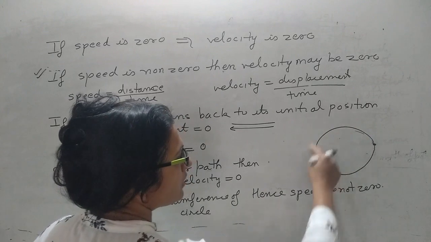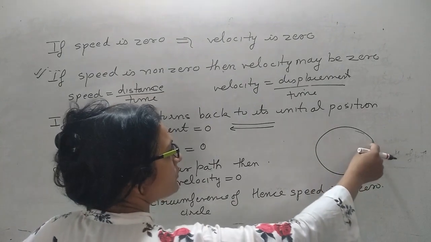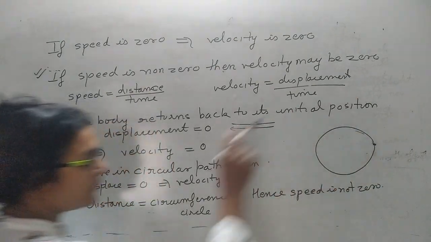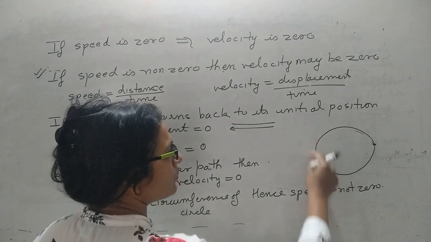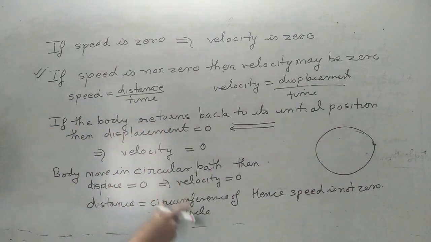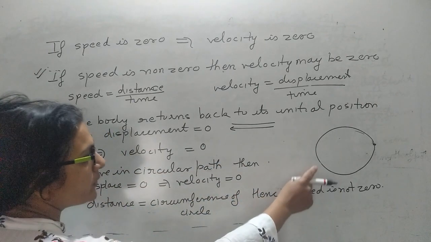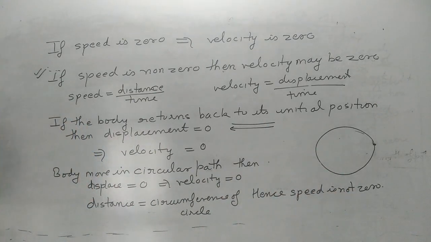Suppose it has started from here; in circular movement, the body returns back to its initial position. Displacement is 0. If displacement is 0, velocity is 0. But in this case, the distance traveled is not 0. Distance traveled is the total length of this path, the total length of this circle, that is the circumference. That means speed is not 0. So this is the best example to show that speed is not 0, but velocity is 0, because the body returns back to its initial position. This much.